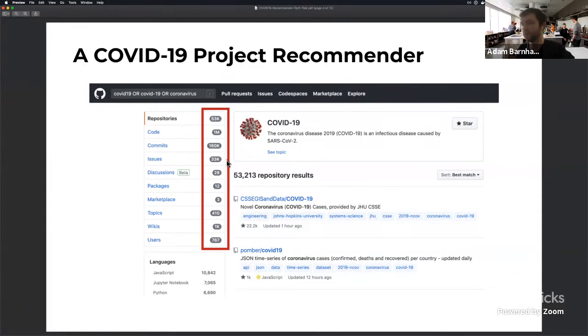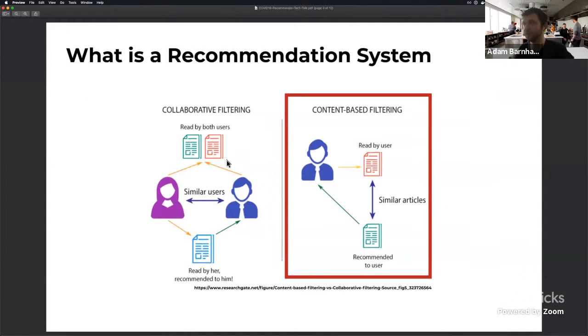Before we talk about how we're going to go about doing this, I want to take a minute to talk about recommendation systems. Recommendation systems are pretty famous, whether you're on Netflix, wondering what you should watch next, or on Amazon or any other e-commerce site, being recommended things you might want to buy. But there are really two different types of recommendation systems: collaborative filtering and content-based filtering. There are a lot more combinations or other types of systems, but at the highest level, there are really two different types.